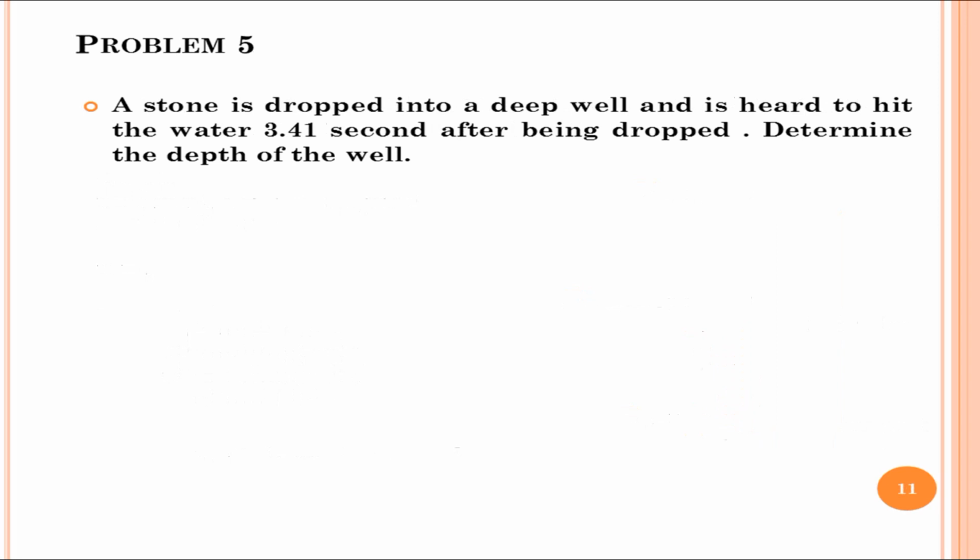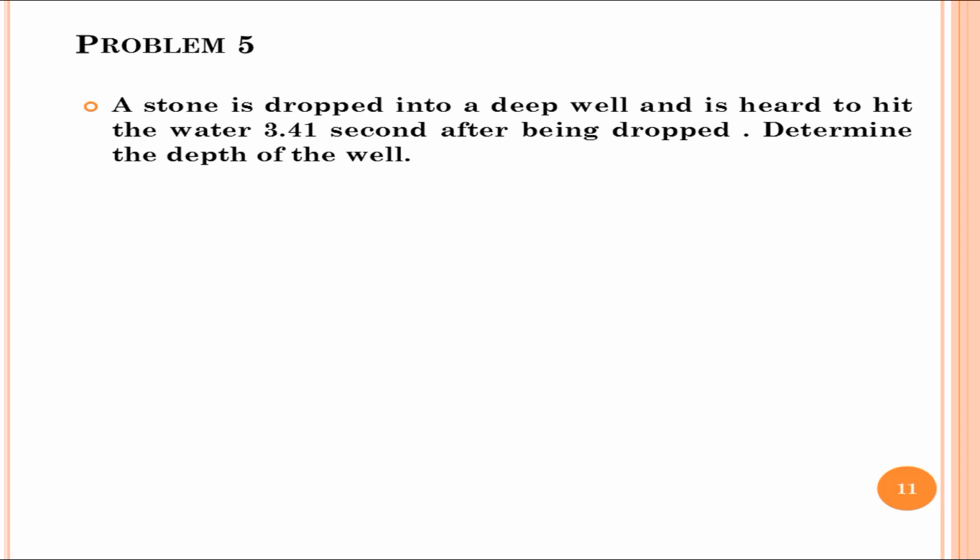We will move to the next example. A stone is dropped into a deep well and is heard to hit the water 3.41 seconds after being dropped. Determine the depth of the well. In the problem, stone is dropped means its initial velocity is equal to 0.